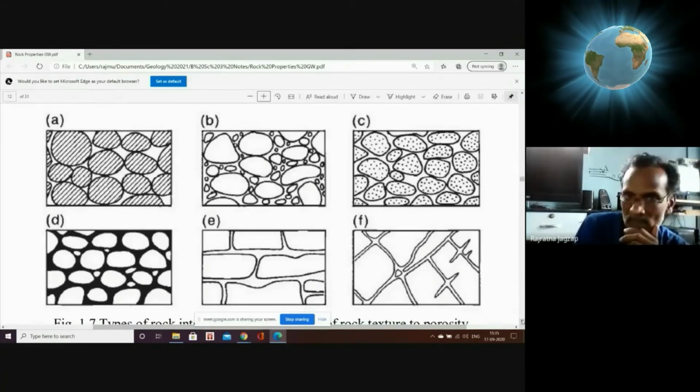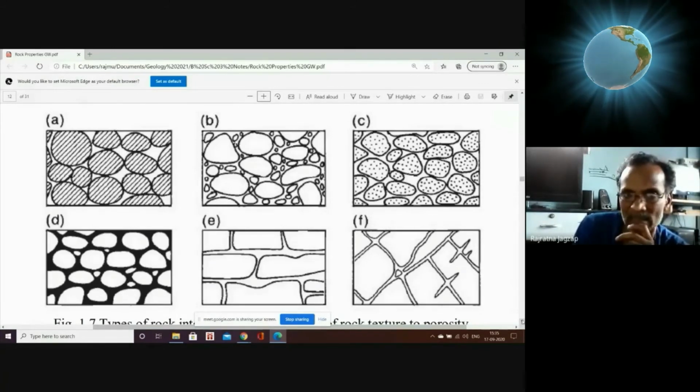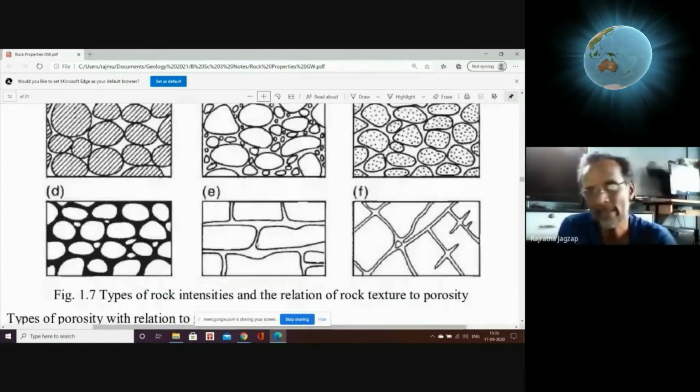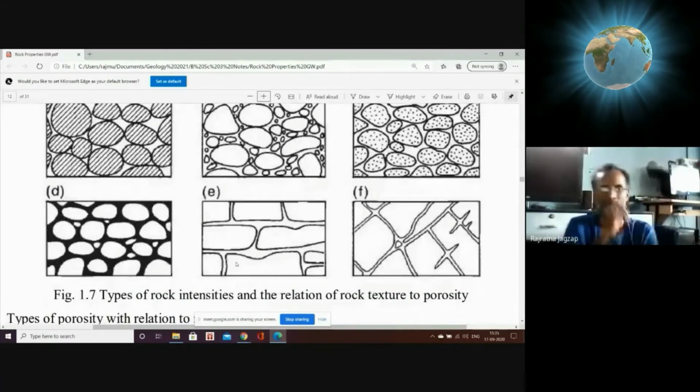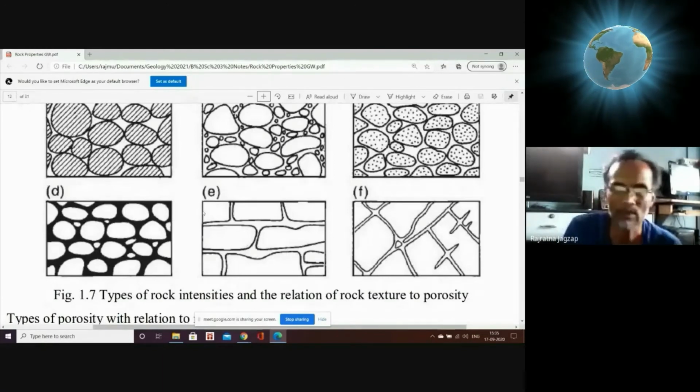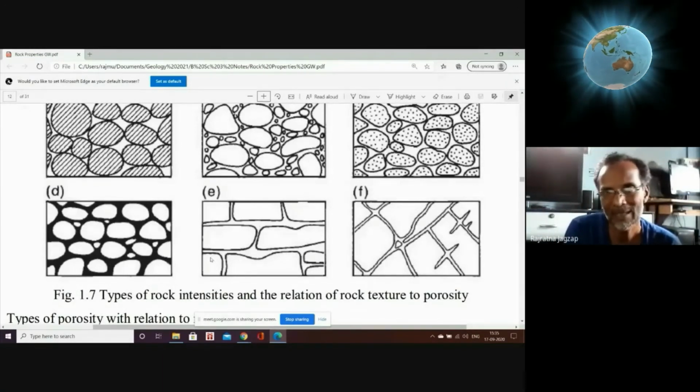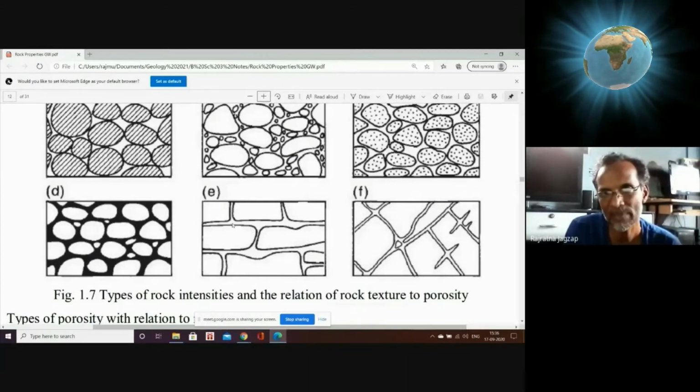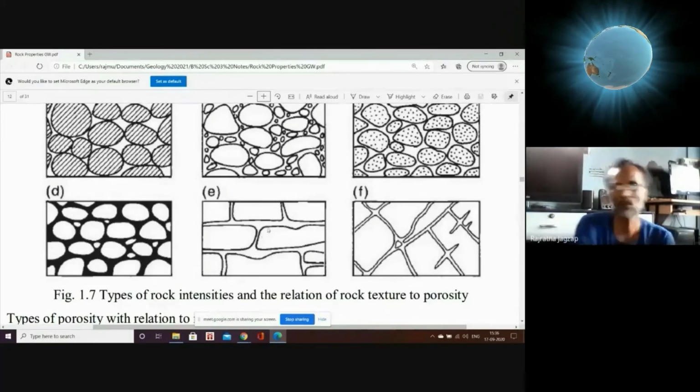You can see the case number E, the bottom line central figure. You can see that these are the blocks of rocks, and you can see the gaps here. These are the gaps between the blocks. This is caused due to solution action or chemical action.